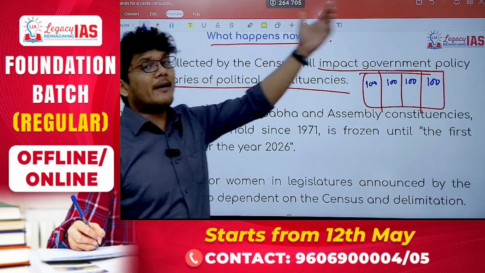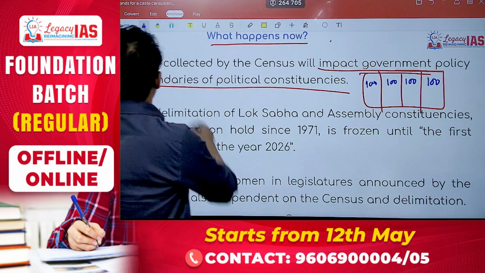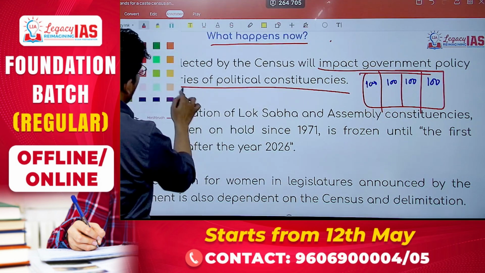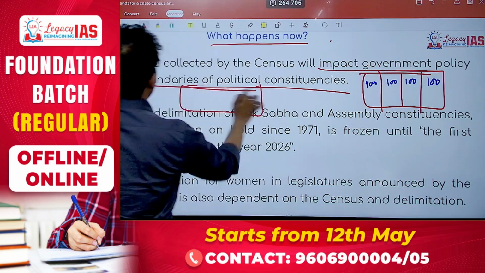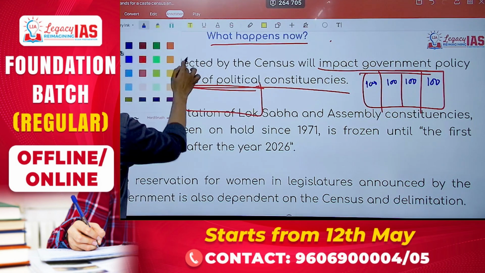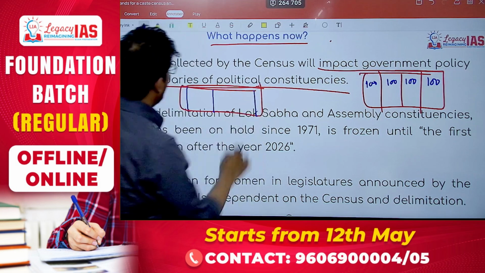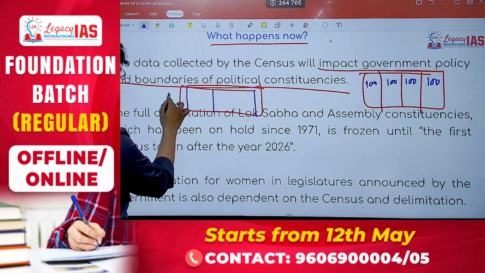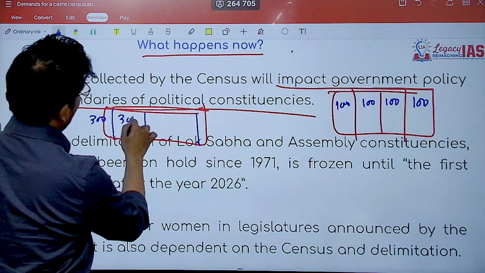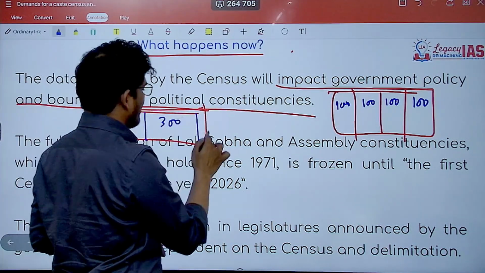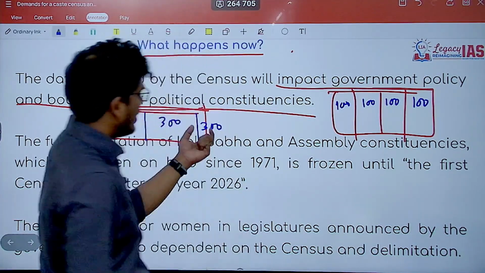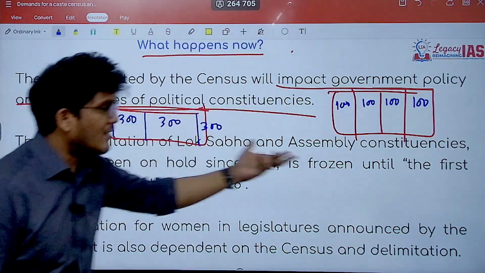Now after so many years, when you are doing the population counting, what will happen is, if you look at this square, it might now be divided something like this, this and this. Why? Because now there are 300 people in this small area, 300 people in this small area, 300 in this large area, and only 300 in only this small area. So the constituency division may change.